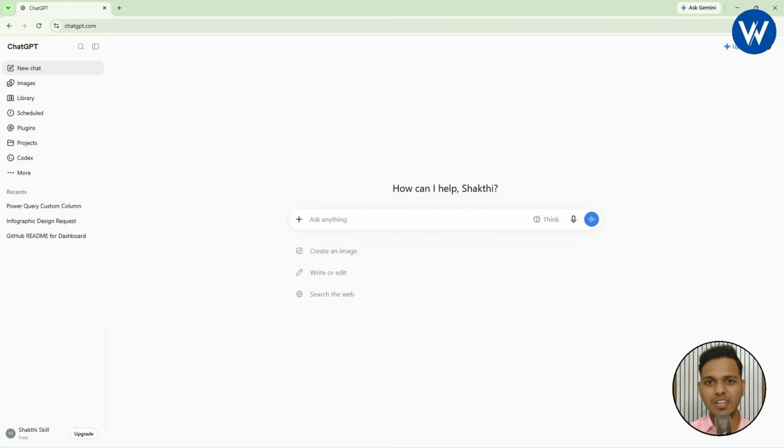Alright, now finally the account is created. Now you need to log into ChatGPT and let me show you the interface of ChatGPT, which is very important, because if you are using ChatGPT for the first time, you need to understand which options are available at which place. Okay, now look over here, guys.